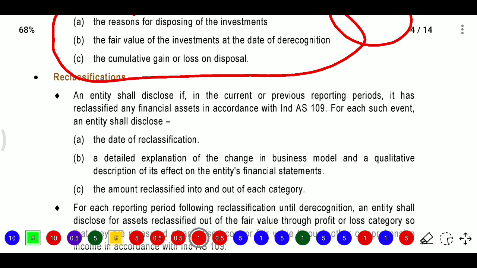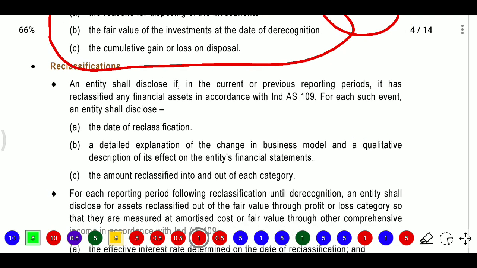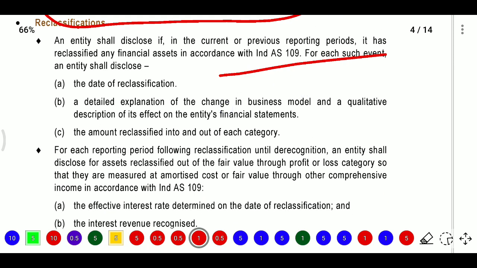Now when we are at reclassification, what are the items we need to disclose? An entity shall disclose if, in the current or previous reporting period, it has reclassified any financial assets in accordance with Ind AS 109. For each such event, an entity shall disclose the date of reclassification, a detailed explanation of the changes in business model and qualitative descriptions of its effect on the entity's financial statements, and the amount reclassified into and out of each category.